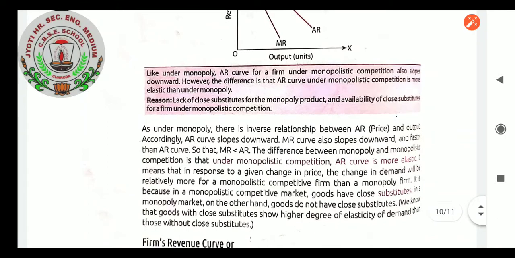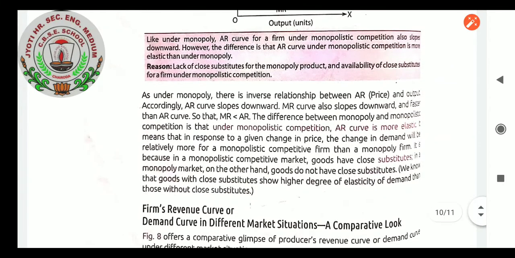As under monopoly, there is an inverse relationship between average revenue, price and output. Accordingly, the average revenue curve slopes downward. The marginal revenue curve also slopes downward and faster than the average revenue curve, so that MR is less than AR. The difference between monopoly and monopolistic competition is that under monopolistic competition, the average revenue curve is more elastic. It means that in response to a given change in price, the change in demand will be relatively more for a monopolistic competitive firm than a monopoly firm.